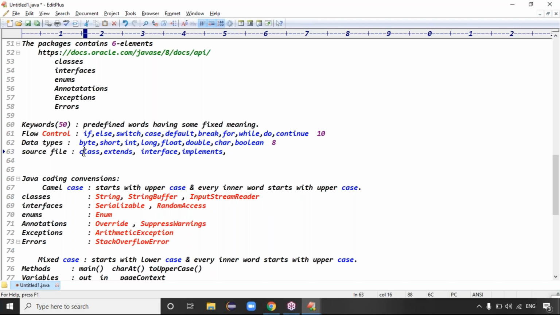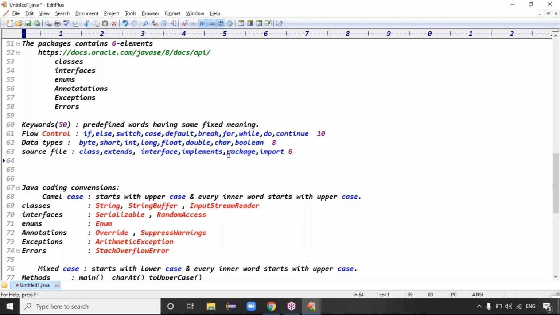So to declare the class, you can go for the class keyword, and the class does the extends operation, the inheritance concept. Next one is what? Interfaces. Interface does implements, right? Next one is what? Packages, guys. Packages do the import statement. Okay. Source file keywords are a total of 6 keywords, guys.